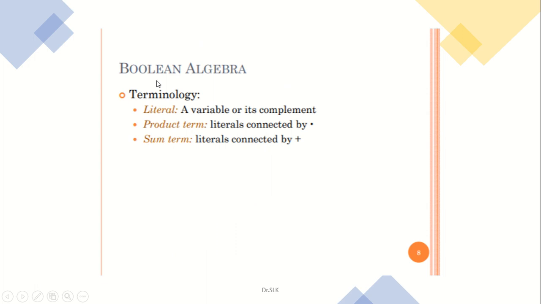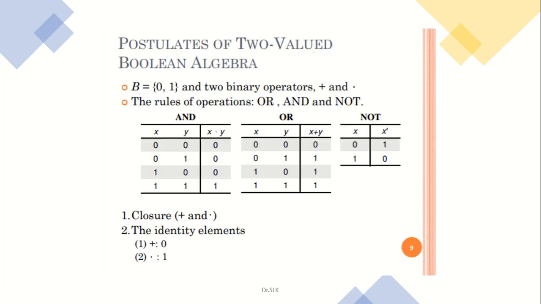In Boolean algebra there are three terminologies: the literal term, the product term, and the sum term. A literal term is a variable or its complement. When literals are connected by a dot, it is called a product term. When literals are connected by a plus, it is called a sum term. Literal means a variable or its complement. Product means there should be a multiplication symbol in between. Sum means there should be a plus symbol in between.